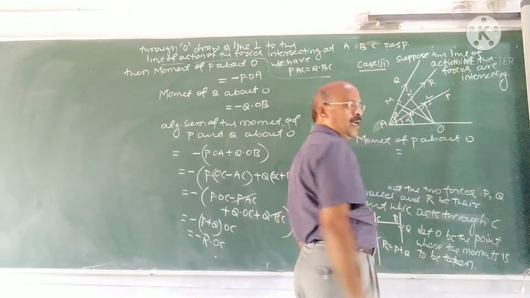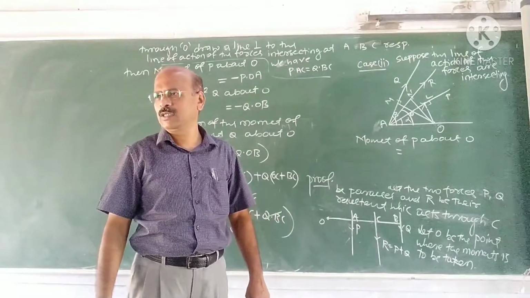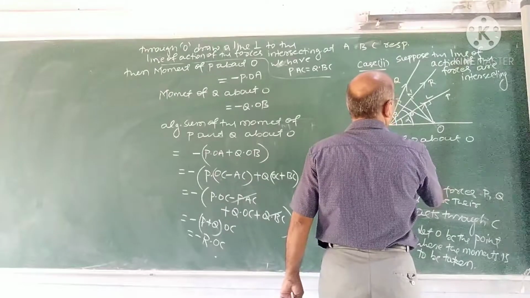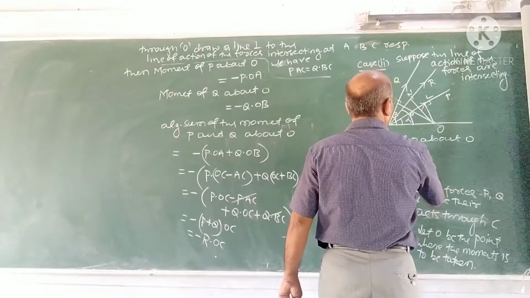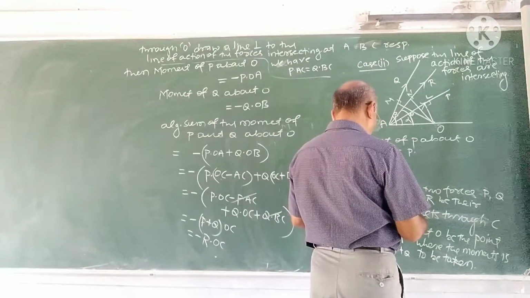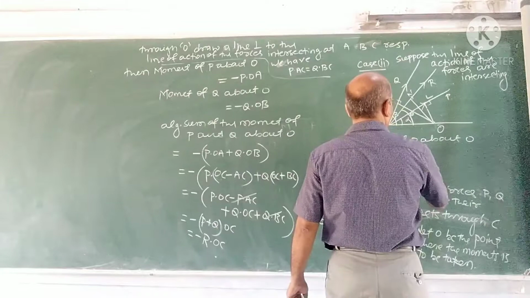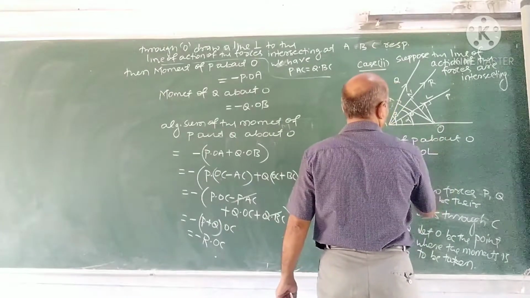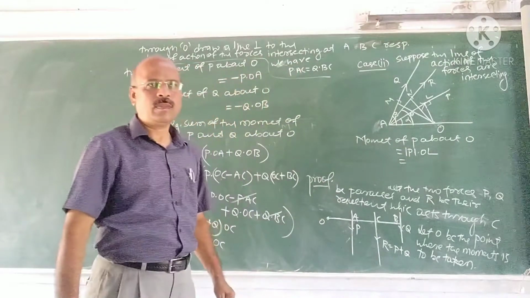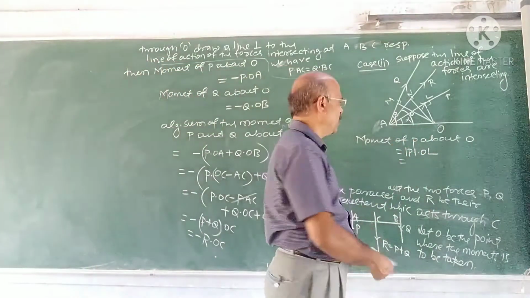How do we define the moment of a force? Force into perpendicular distance. So the magnitude of the moment of P about O is P into OL.